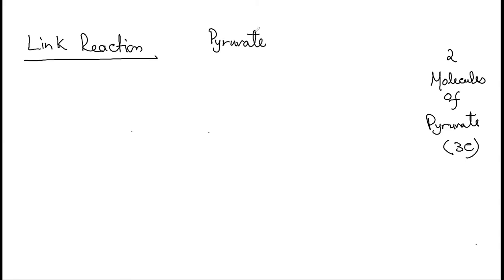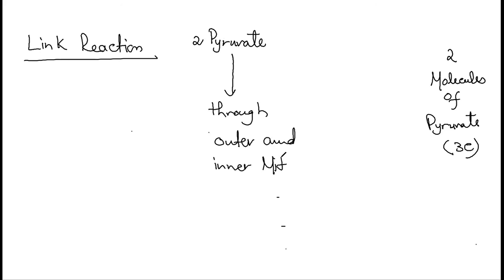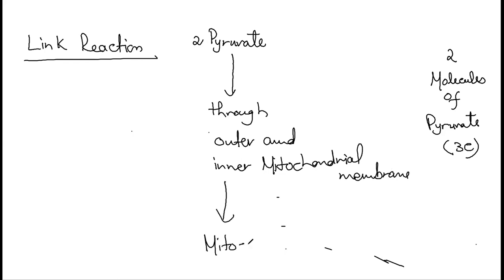Okay, so if I write over here that the two molecules of pyruvate from one glycolysis, they are transported through outer and inner mitochondrial membrane, finally into mitochondrial matrix.